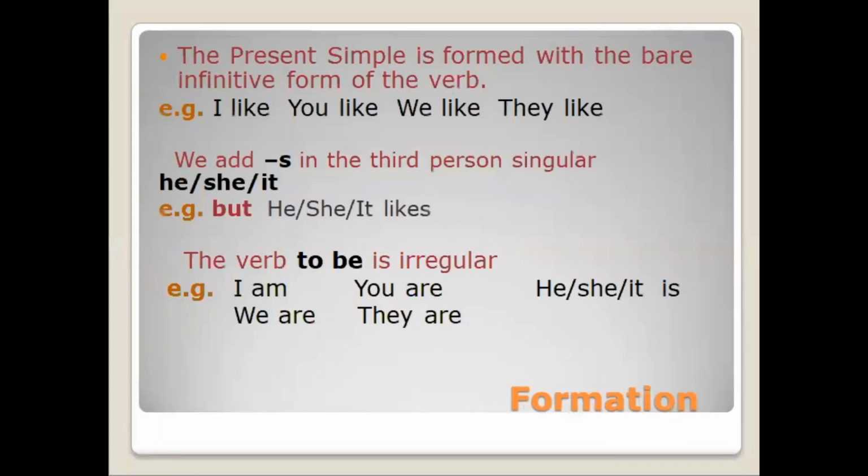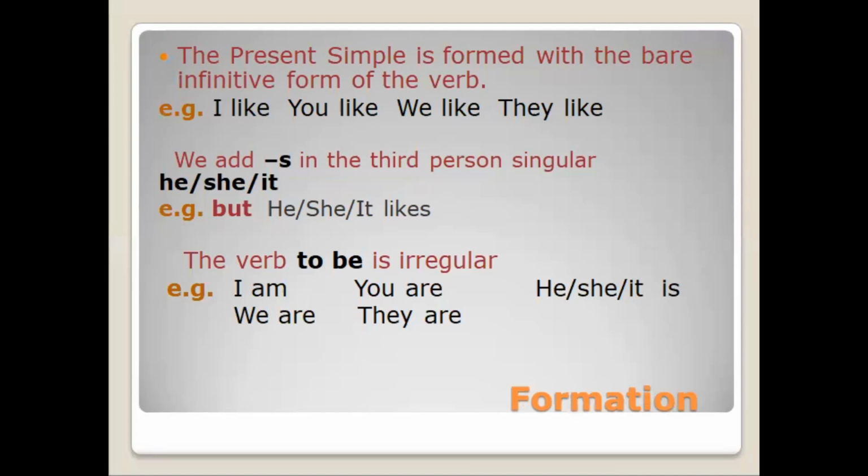Now let's see the formation of the present simple. The present simple is formed with the bare infinitive form of the verb. So we say I like, you like, we like, they like. We add s in the third person singular.